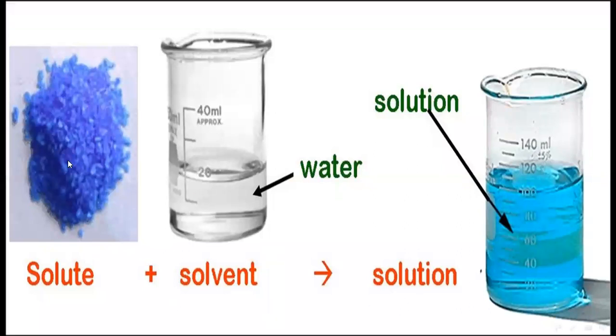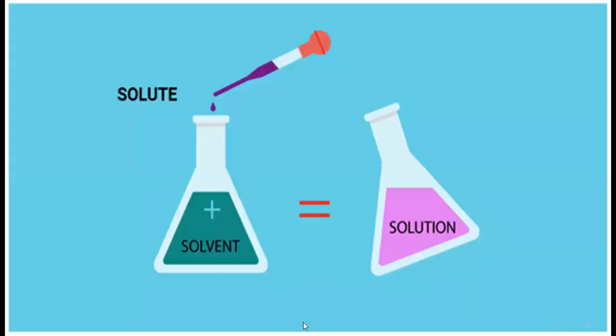Again here you see, this one shows you the form of solute. That one is water as a solvent, and when you mix them together they make a solution. Here the solute is in liquid form.